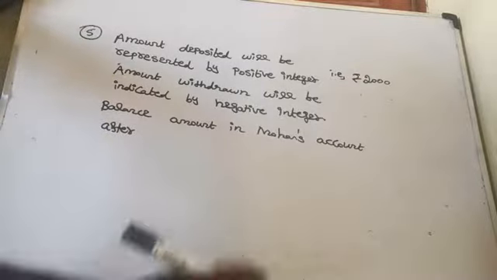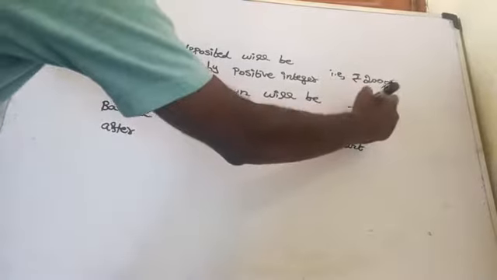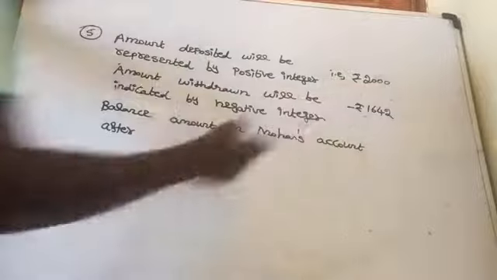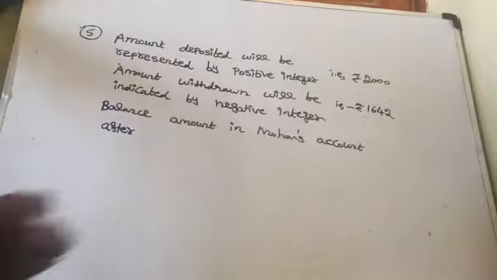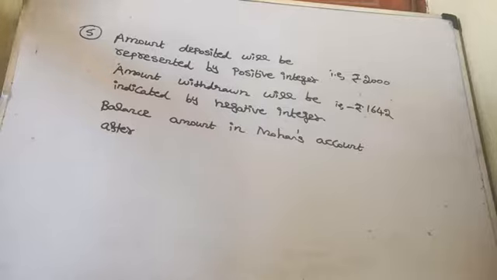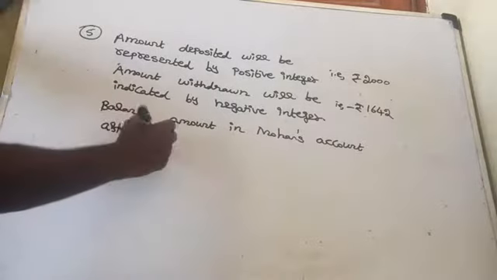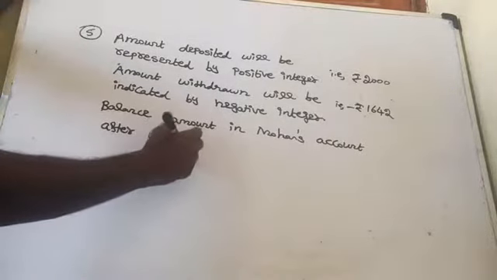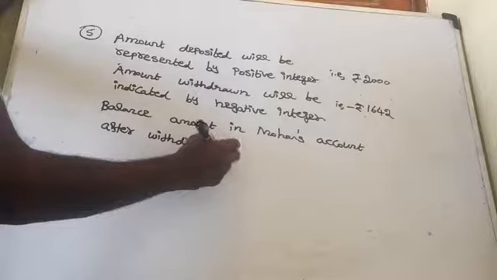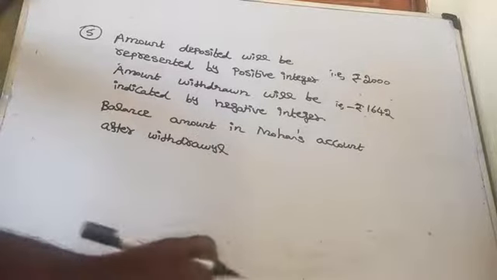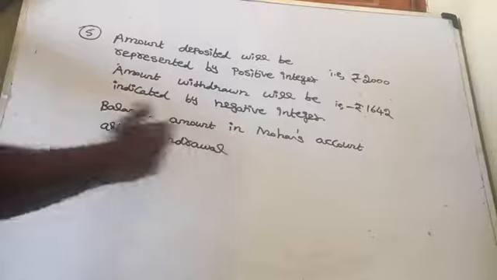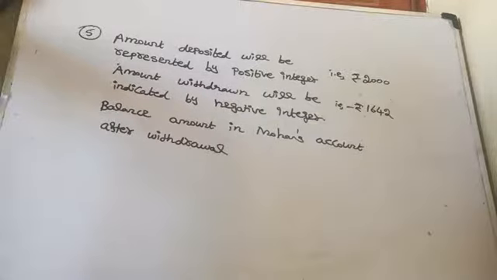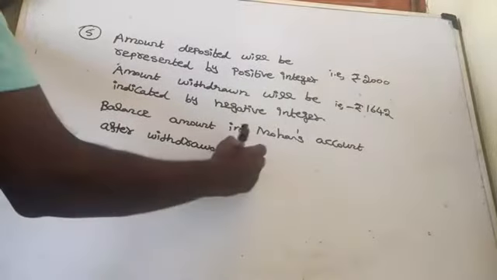He withdraws rupees 1642, that is minus 1642, because he withdraws, it is indicated as a negative integer. Am I right here? Yes. Now the balance amount in Mohan's account after withdrawal is how much?